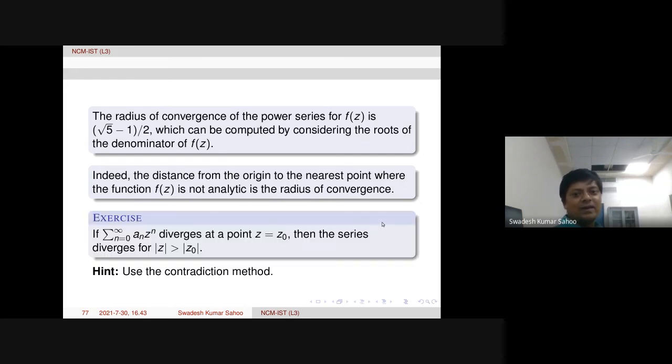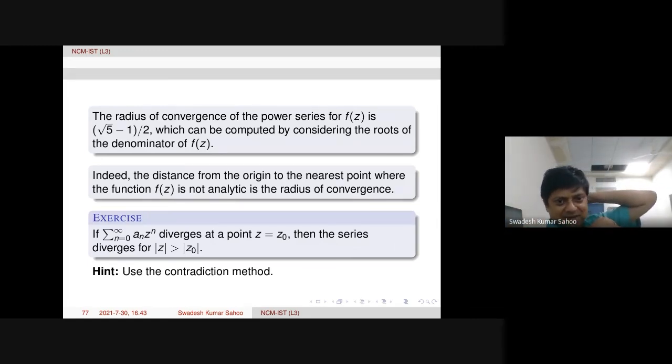Okay. Now, one exercise here for you, very easy, and the hint is already there. If a series diverges at a particular point, then beyond that point, outside the disk, the series will be divergent.